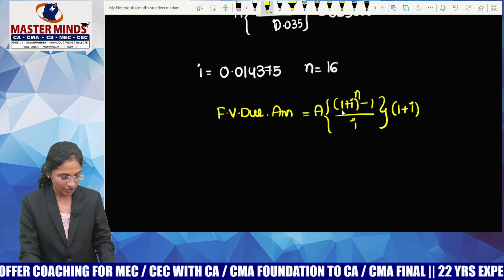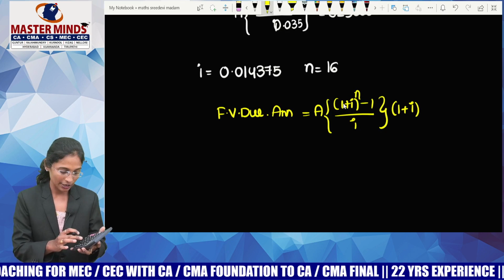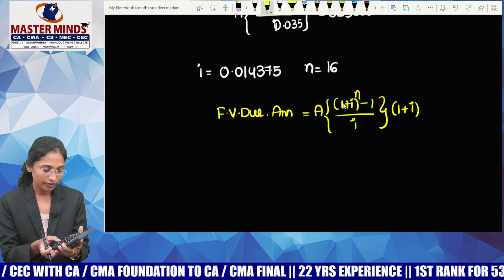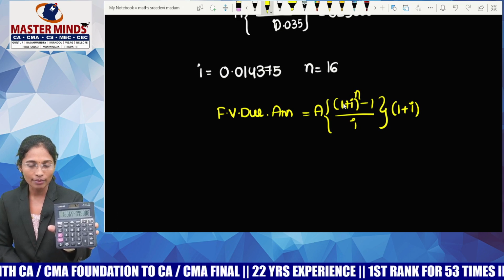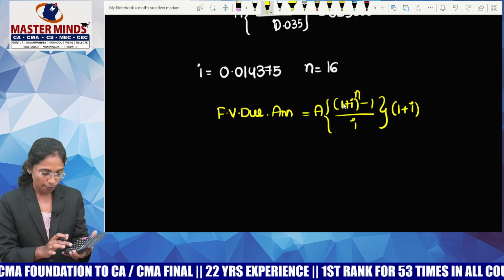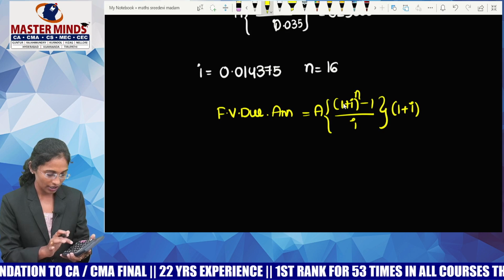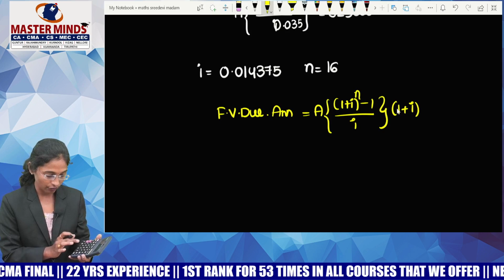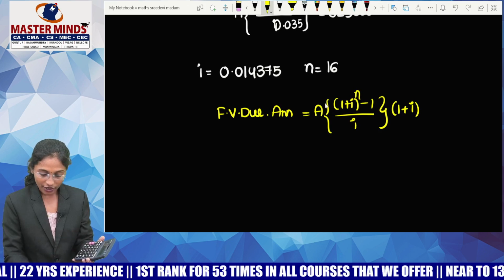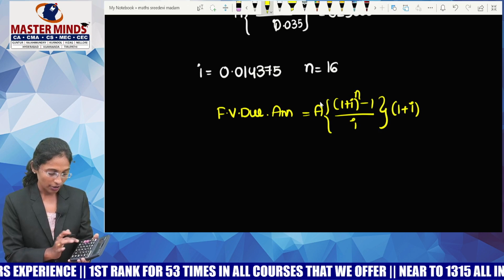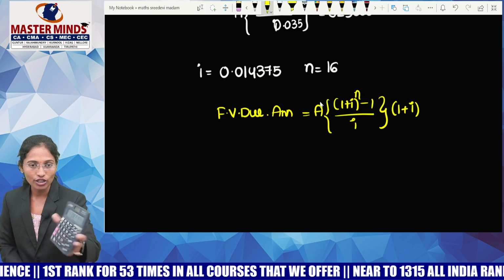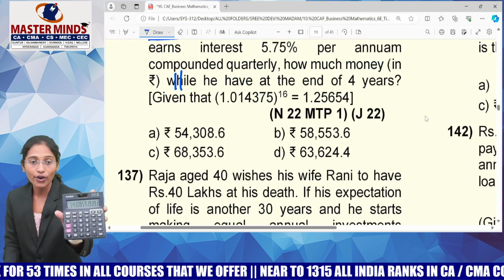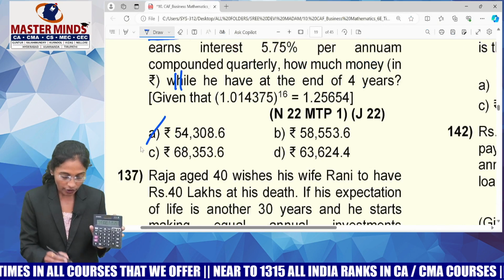1.014375 whole power 16. Till power 16 you need to do that, guys. It means 17 steps. It is 1.2 something. Minus 1 by 0.014375 into 1.014375 into A, which is how much? 3000. So let me show you my answer. This is what I'm having, 54,000 something. 54,308.57 is what I have. So you can go for option A.